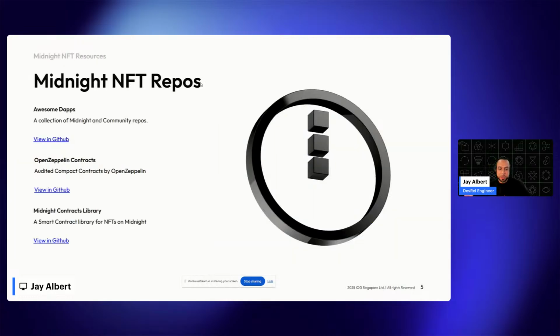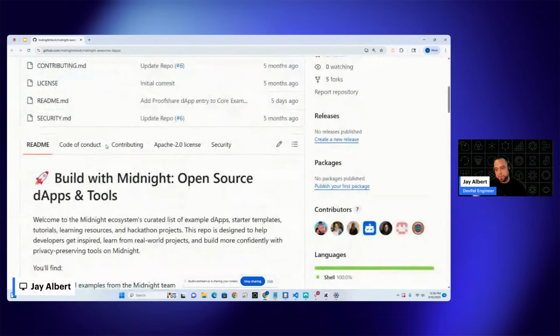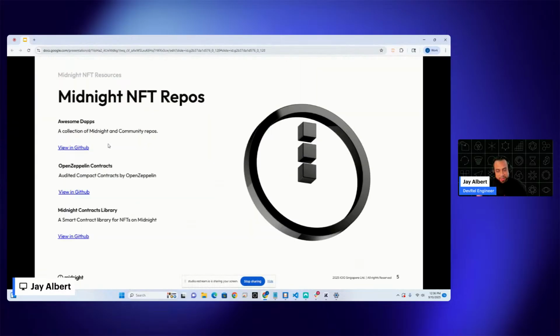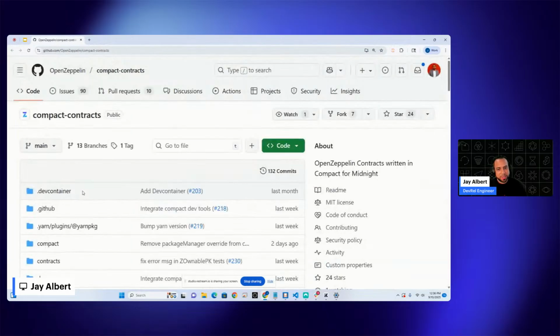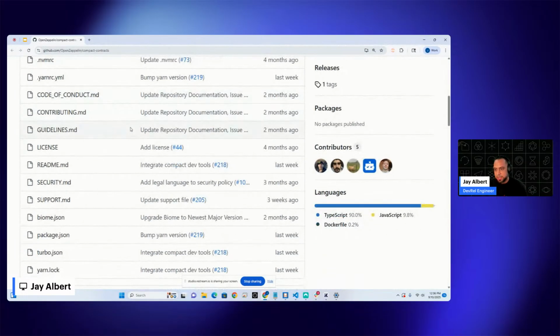So that's non-fungible tokens. And as I joined the team and I said, all right, I'm going to start working on non-fungible tokens, I started to realize there's a lot that's already out there that you may not be aware of. So if you're joining our community for the first time and you're hearing this talk for the first time, you can go into our awesome dApps here, where we have a list of the different templates, smart contracts, even example applications that you can build and reference. Now, in that same repo, we also have OpenZeppelin smart contracts. If you're unfamiliar with OpenZeppelin, they've audited a ton of contracts. They've created standards. They're an amazing team.